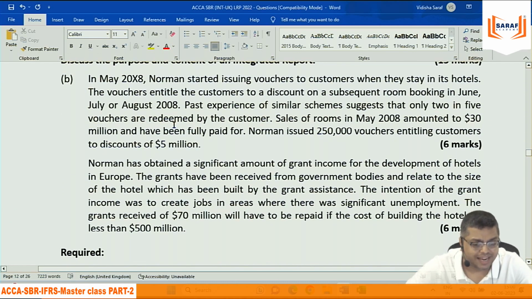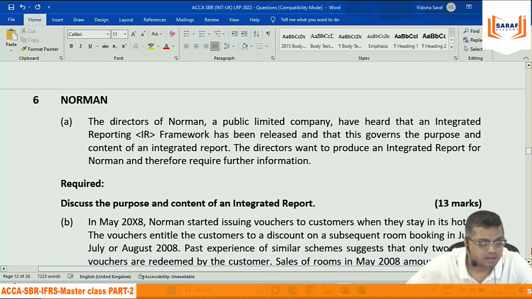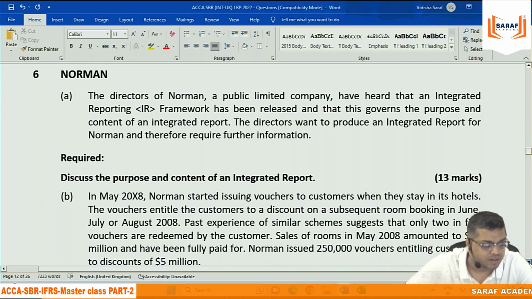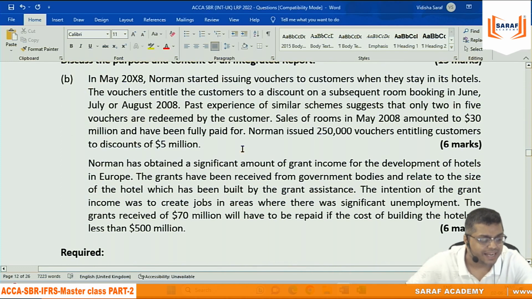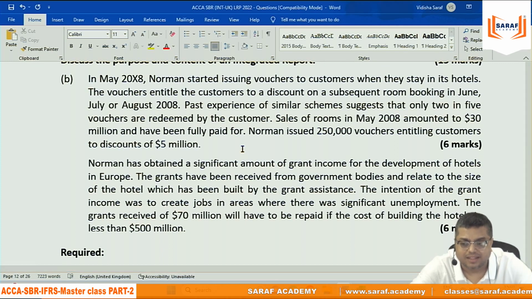In May 2018, there is no concern with the year in that one. In May 2018, Norman started, I think IFRS 15, revenue recognition, issuing vouchers to customers when they stay in its hotels.